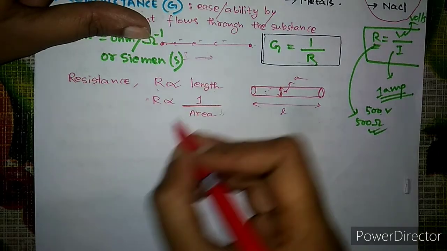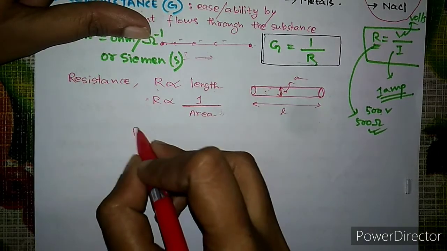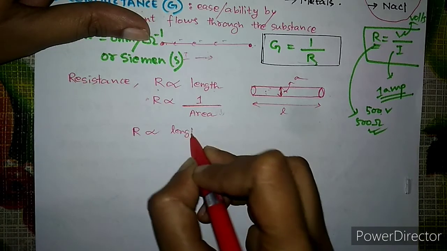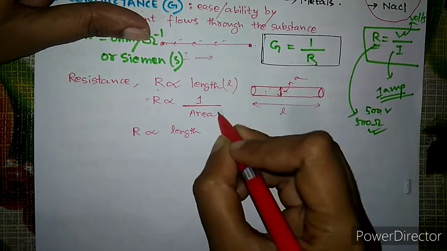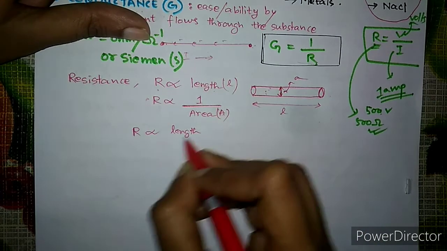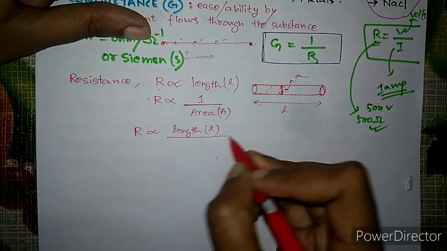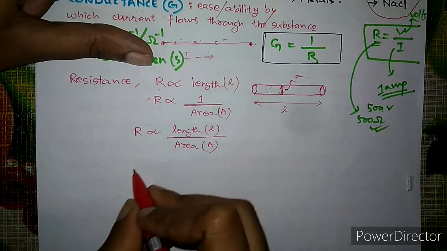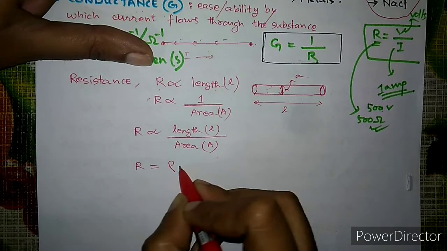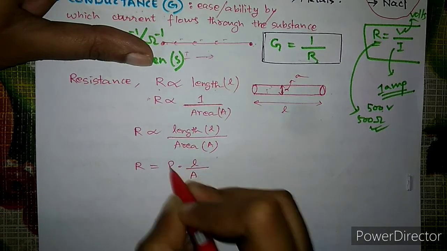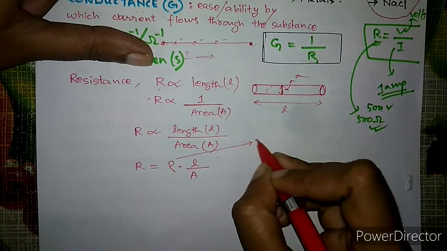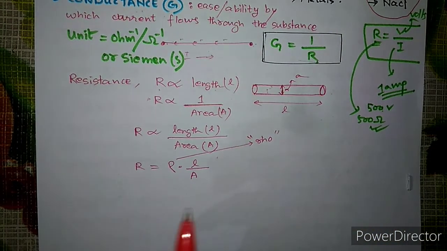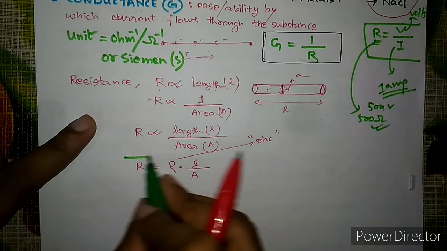Now if we combine these two expressions, so what will happen? R will be directly proportional to length upon area. Length you can represent by L, area you can represent by A, right? So L by A. And if we remove this proportionality sign, we get R equal to rho L by A. So this is rho, okay? Pronounce it like this, rho, okay? So this is R equal to rho L by A.